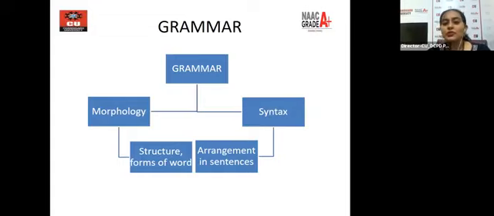Now, most of the students have issues going ahead with grammar. So how do we go ahead with the same? What are the tips and tricks that we need to know? We would be covering those today.